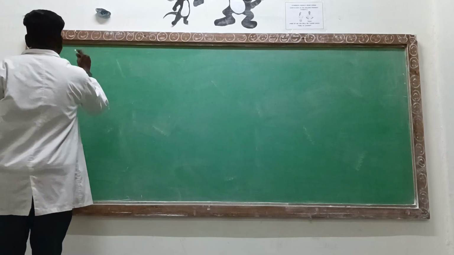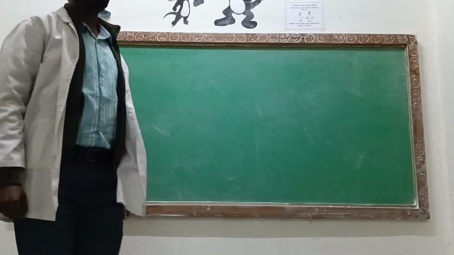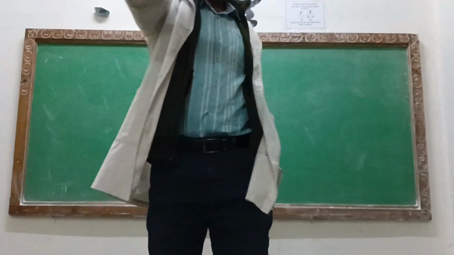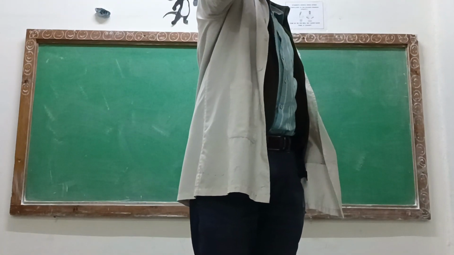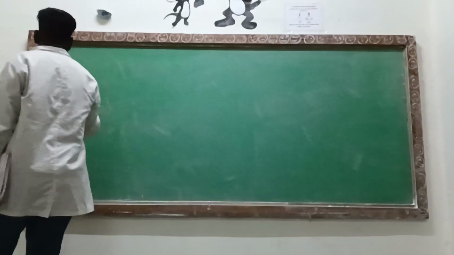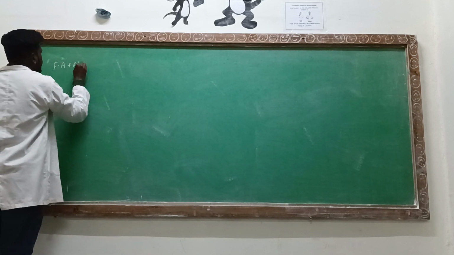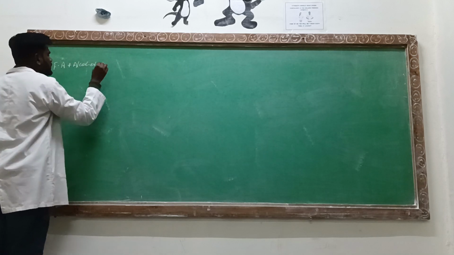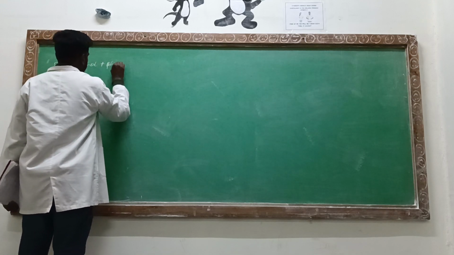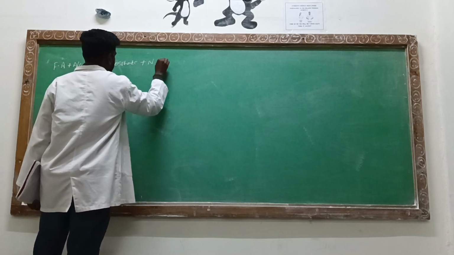Now today we will be talking about the compound lipids. Compound lipids also known as complex lipids. Any kind of lipid molecule which will be having the fatty acids plus alcohol plus what will be this additional groups, phosphate plus nitrogenous bases.